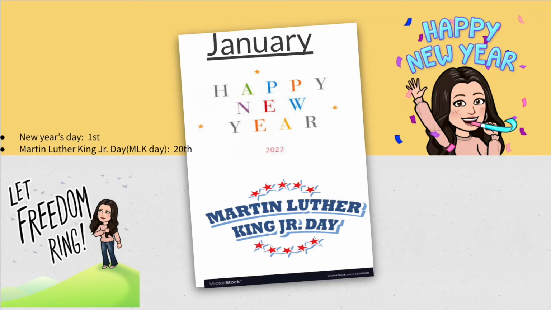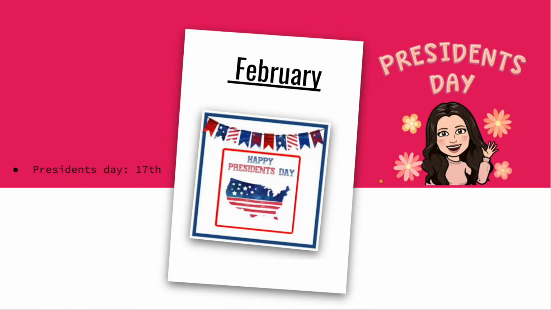This holiday is known as Martin Luther King Jr. Day. It is a federal holiday held on the third Monday in January, and it celebrates the birth of civil rights leader Martin Luther King Jr. Next, we have President's Day. President's Day falls on the third Monday in February. This holiday is to celebrate all of the past presidents of the United States of America.